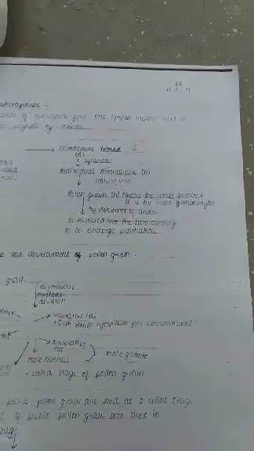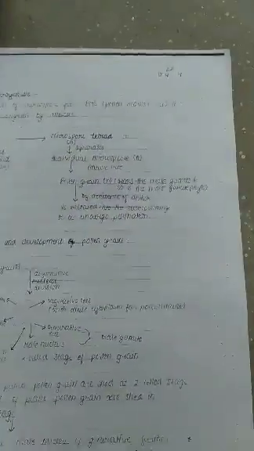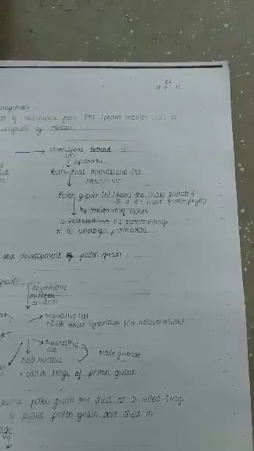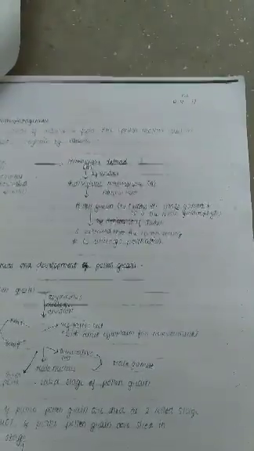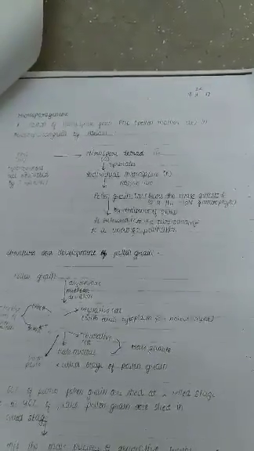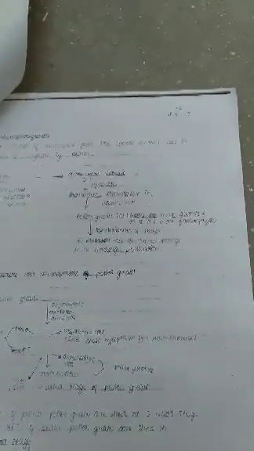The structure and development of the pollen grain is very important for your board examination and from the practical point of view also. The pollen grain is the male gametophyte, a microspore. It lives in the form of a tetrad, but when liberated it becomes a single unit when it reaches the stigma. The pollen grain is made of two outer layers. The outer layer is called exine, made of sporopollenin, the most resistant biological substance. The inner layer is called intine, made of cellulose.